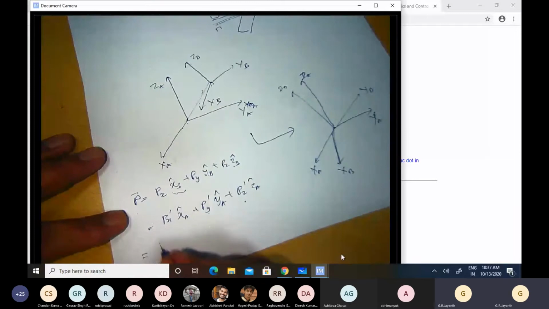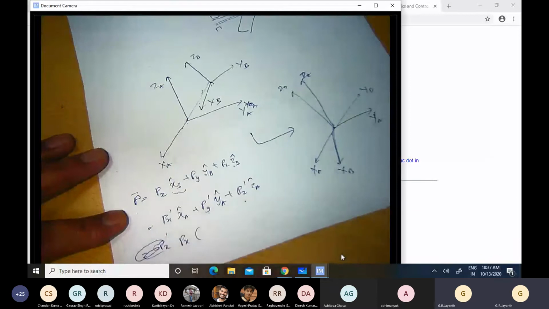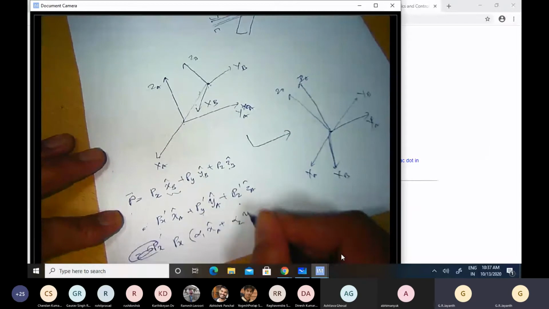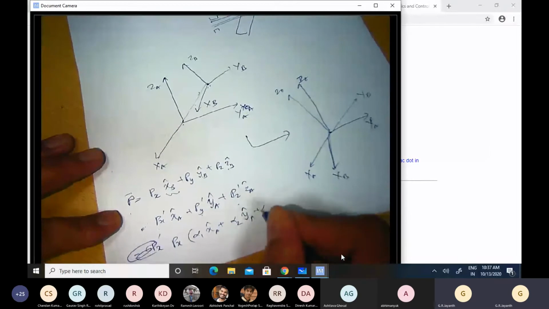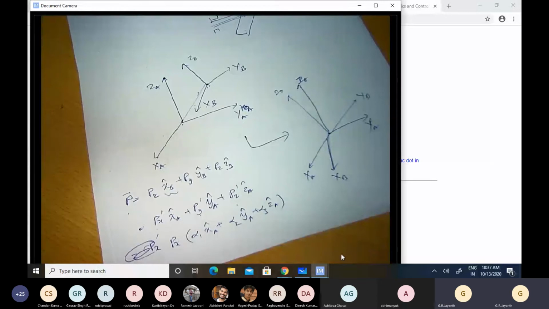So I can write X cap B as maybe alpha 1 x cap a plus alpha 2 y cap a plus alpha 3 z cap a. I can just resolve this unit vector along the xb direction into its components along the xa, ya, and za axes, and those components are alpha 1, alpha 2, alpha 3.